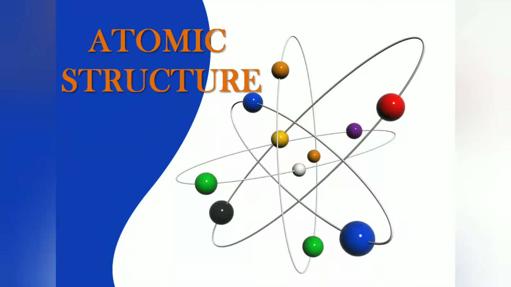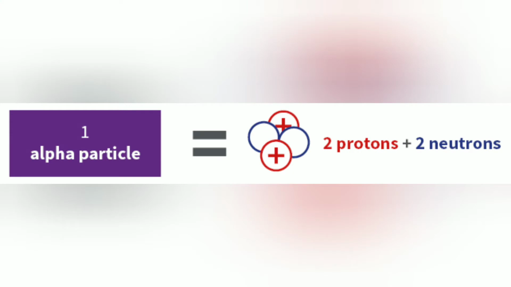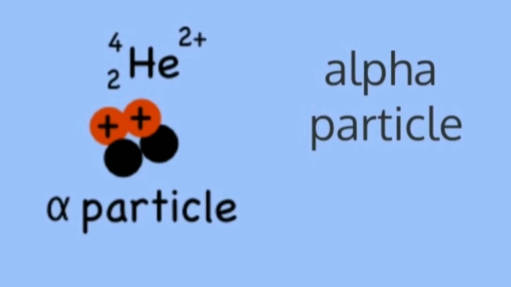I am your chemistry teacher, and in this video we are going to study the contribution of Rutherford in finding out the structure of atom. Rutherford had performed an experiment called the Rutherford's alpha rays scattering experiment, which led to some important conclusions about the structure of atom. Alpha particles are the particles which carry 2 units positive charge and have 4 units of mass. They resemble helium atom having 2 unit positive charge on it, which contains 2 protons and 2 neutrons.